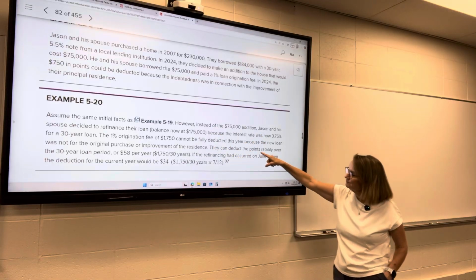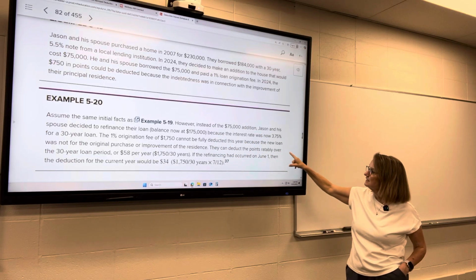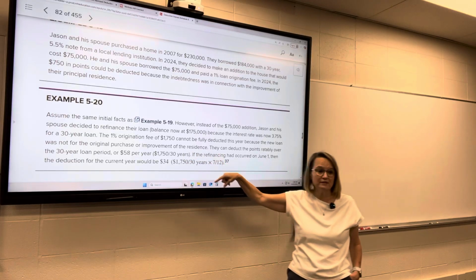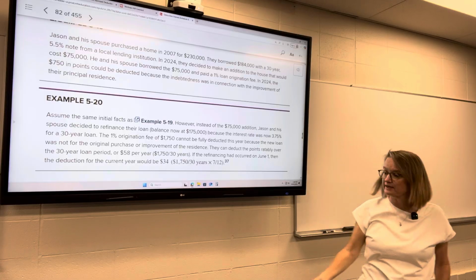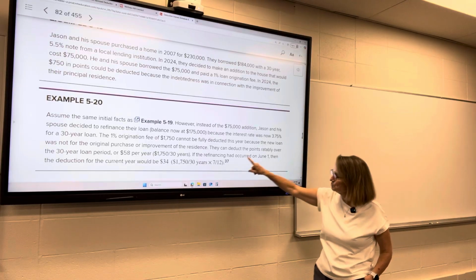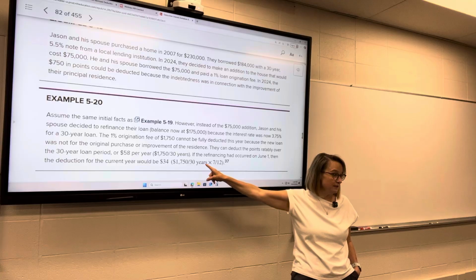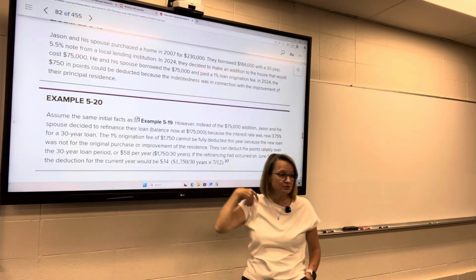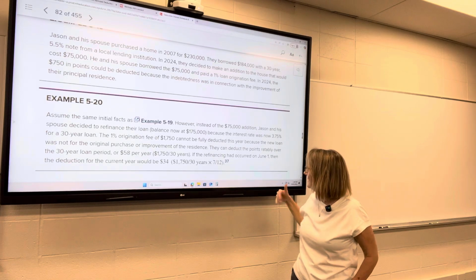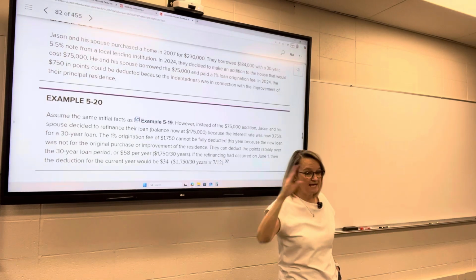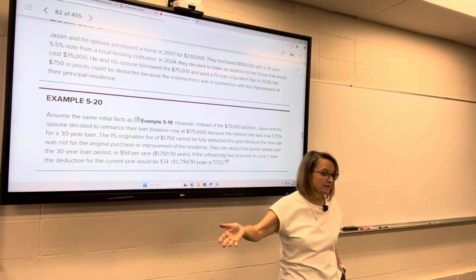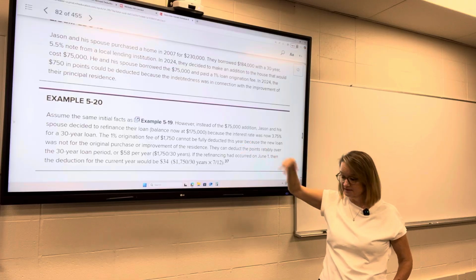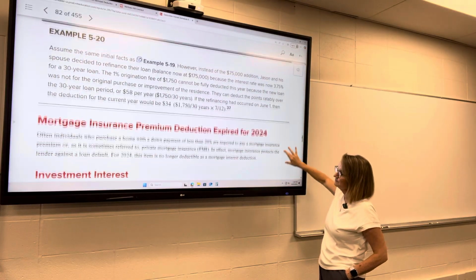So that $1,750 cannot be fully deducted this year because the new loan was not for the original purchase or improvement of the residence. All they did was buy down that interest rate. So they have to spread that $1,750 over 30 years. They're amortizing that, so they're going to get a whopping $58 a year deduction for the next 30 years. If, however, they sell it, say in 2 years, then they can write off the rest of that $1,700, whatever they haven't taken, they can deduct.